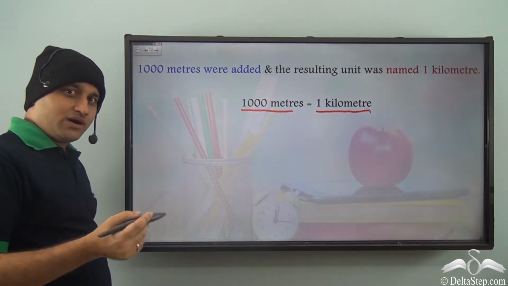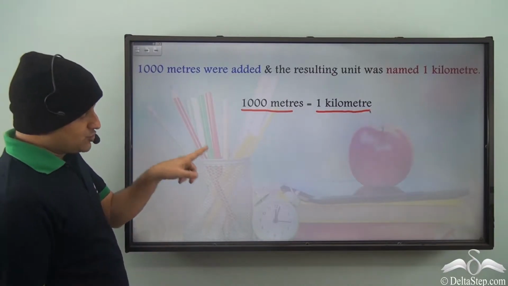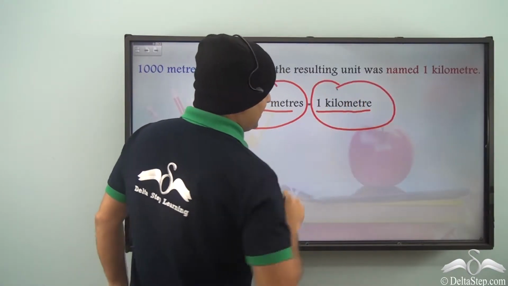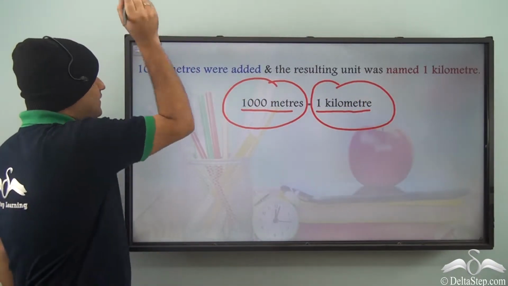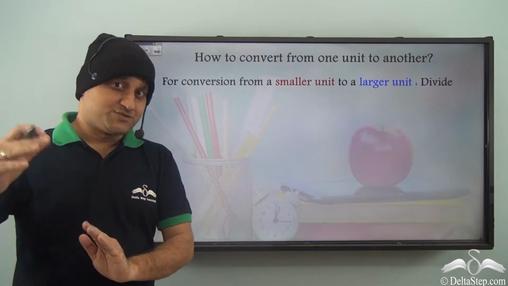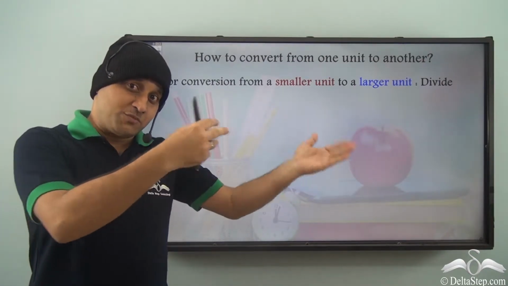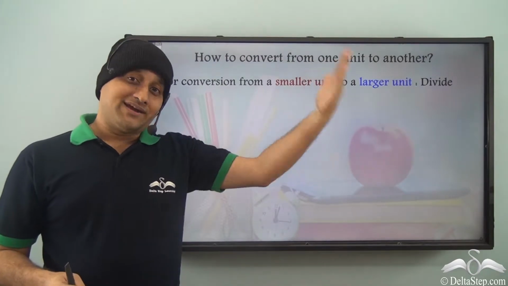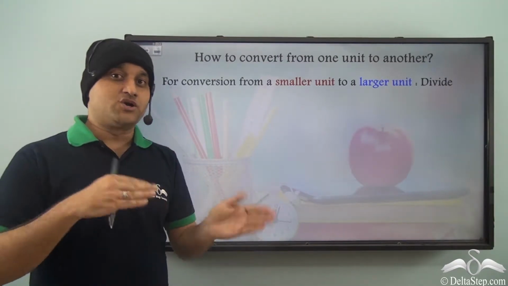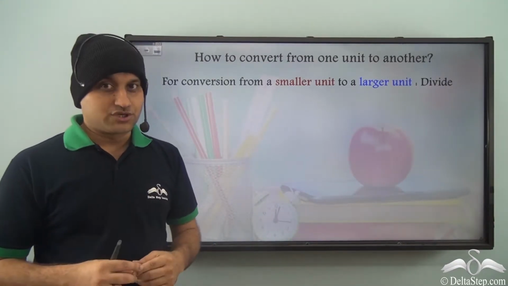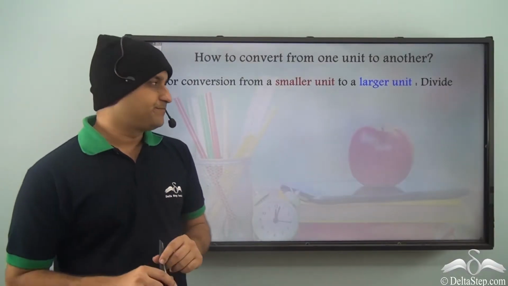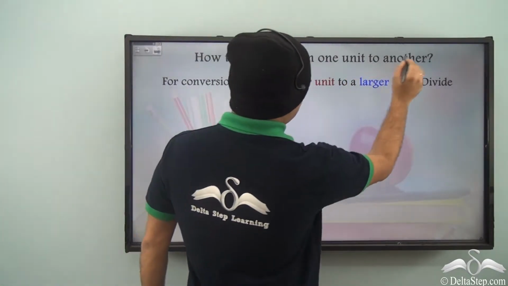So whenever you need to convert meters to kilometers, you need to remember that 1000 meters is equal to 1 kilometer. Now, when you try to convert these units, for example, meter is a smaller unit and 1000 of such smaller units together is called 1 kilometer. So kilometer is a much larger unit. So when you try to convert from smaller to larger unit, you may get confused. How do you convert really? Well, there is a very easy trick to remember it. So how to convert from one unit to another?